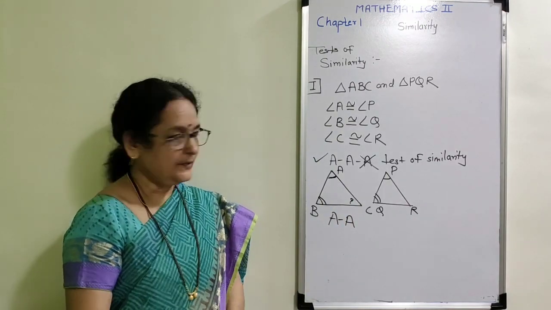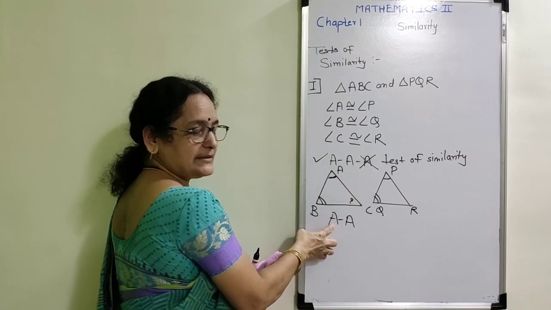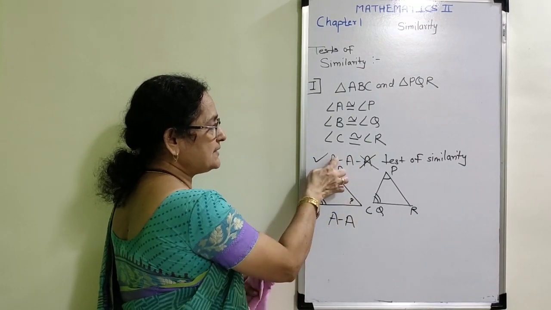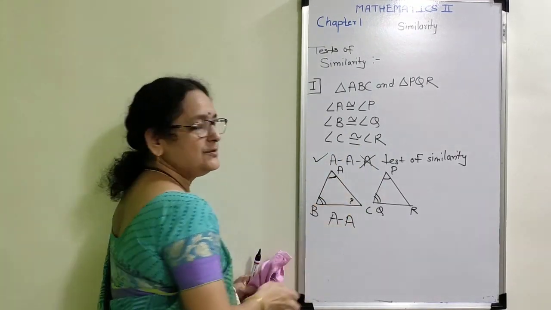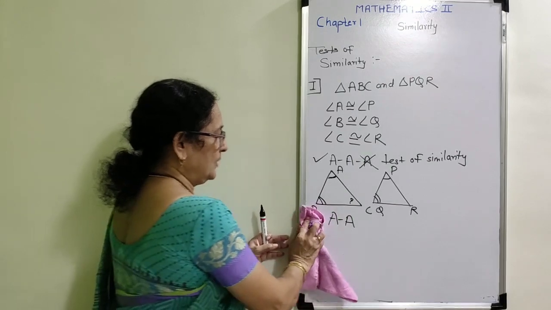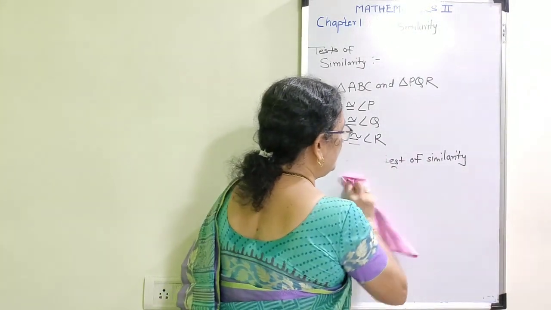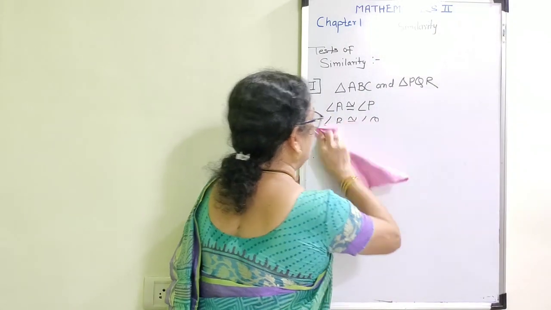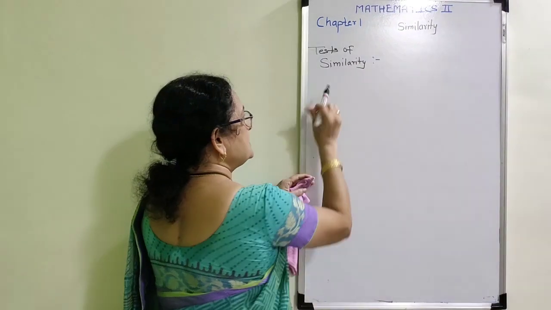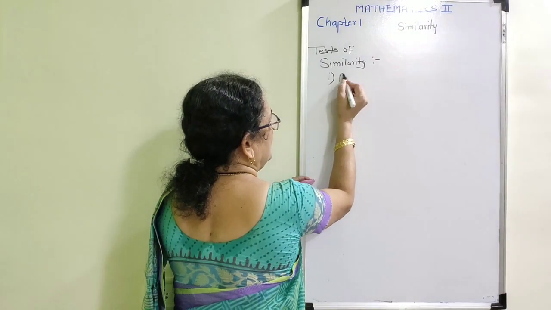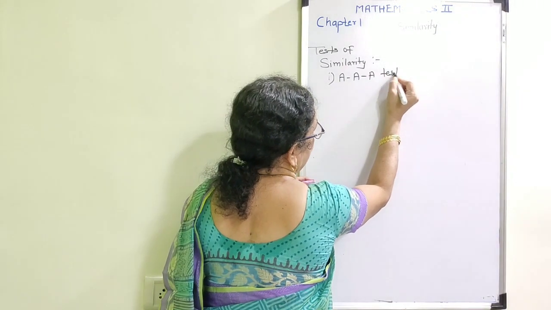So this is only one test, though we have discussed it as two. We can apply this test. Observe the given things and use this test. Now I am going to use the next test. That means I have learned the first test of similarity.